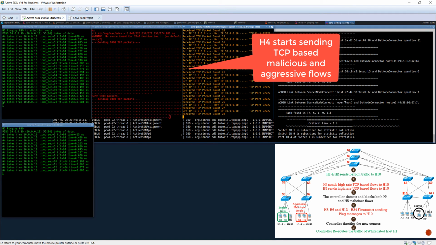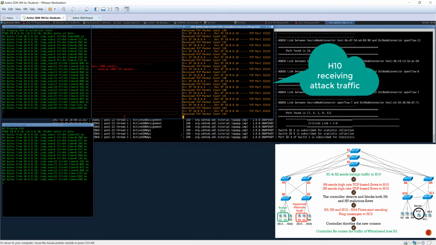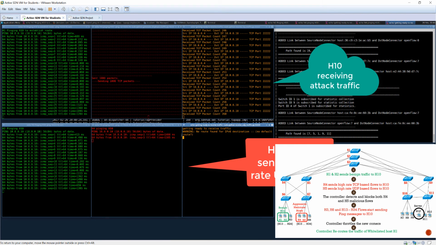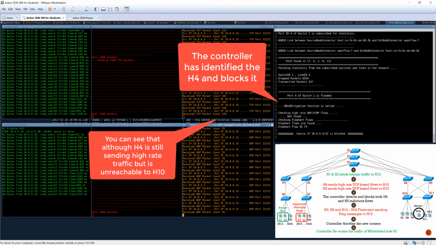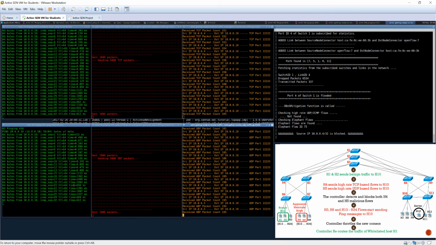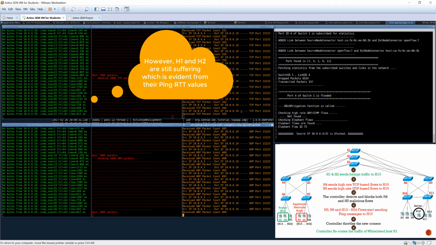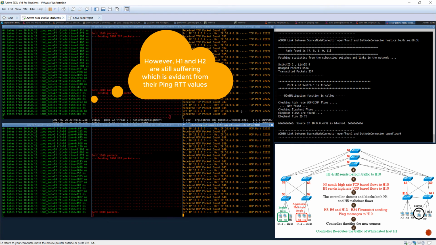Now hosts H4 and H5 start sending aggressive traffic. H4 is TCP based, H5 is UDP based, and you can see that on the receiver end H10 is receiving attack traffic. At the same time, you would see that the controller immediately identifies H4 as malicious and blocks its traffic. However, as H5 is still sending the attack traffic, you can see the impact of H5 on the ping delay.